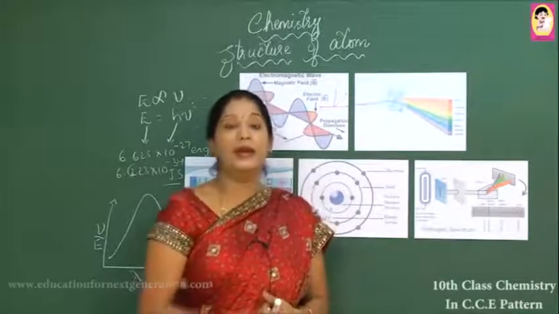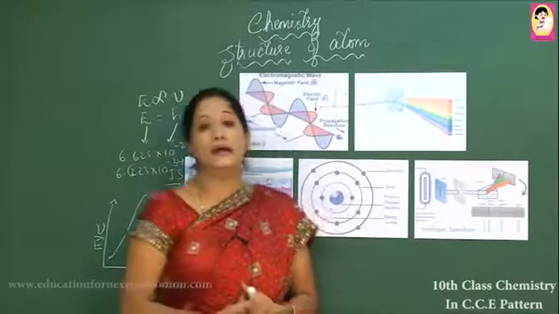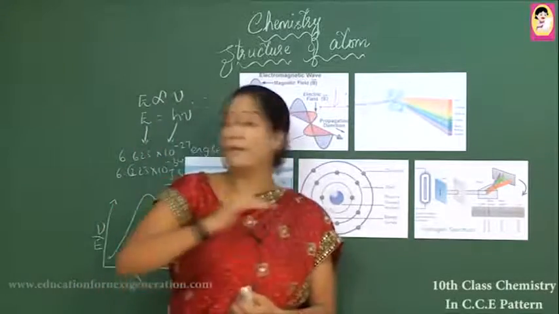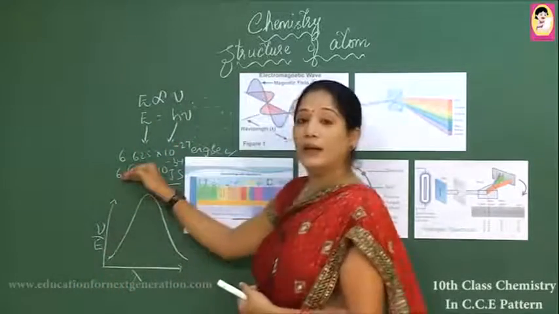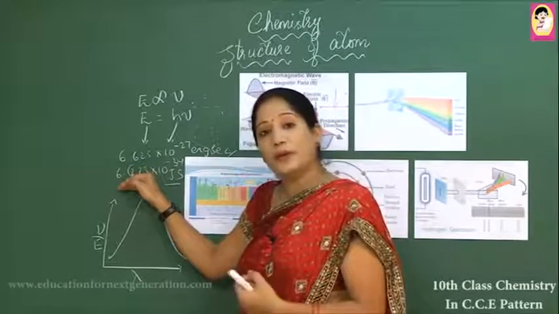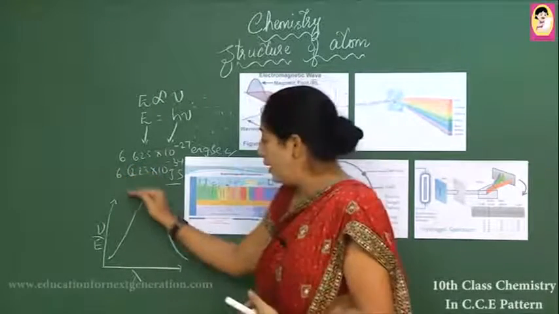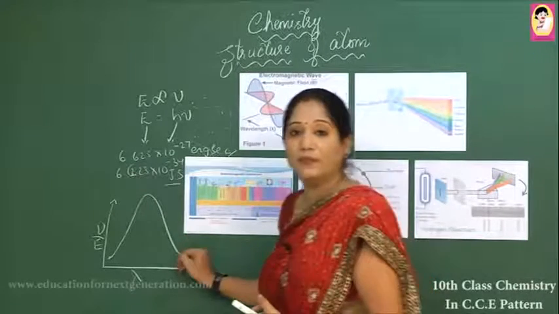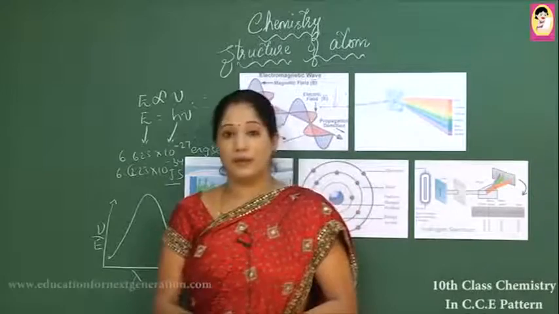In the end, it turns into a grey, white color. Means after reaching a maximum level, it changes color, and after losing its property, it starts shifting down to the lower wavelength or lower energy level. This is Planck's quantum theory.